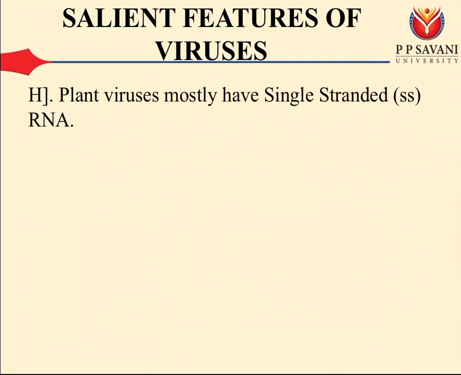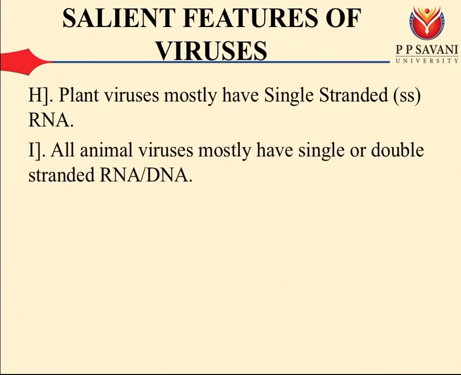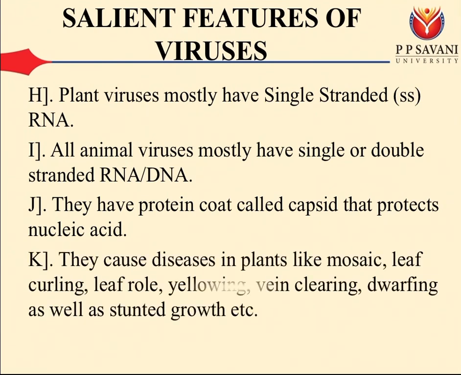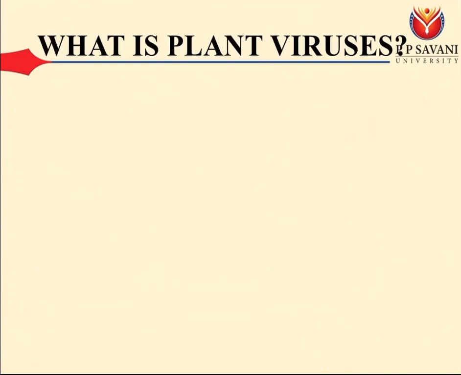Plant viruses mostly have single-stranded RNA. Animal viruses mostly have single or double-stranded RNA or DNA. They have a protein called the capsid that protects the nucleic acid of viruses. They cause diseases in plants like mosaic, leaf curling, leaf roll, etc.